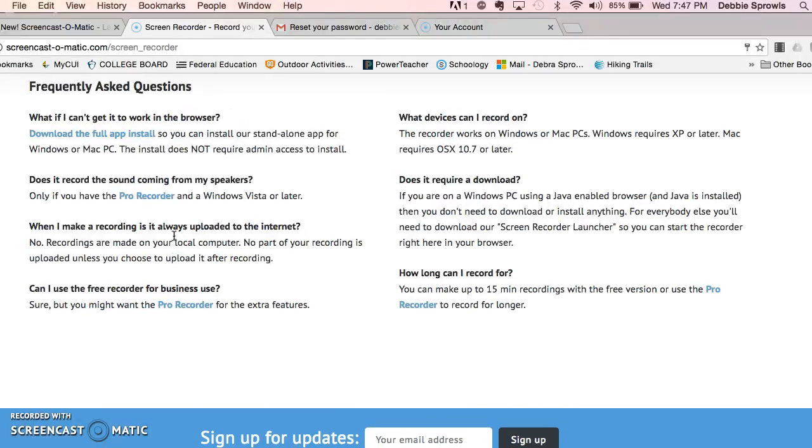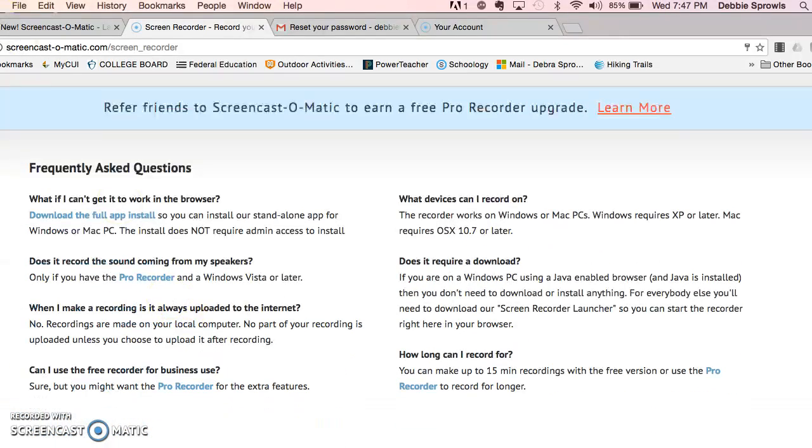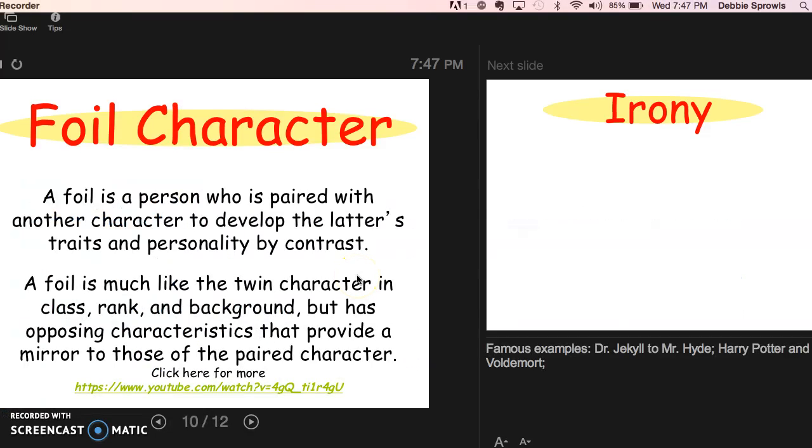Okay, guys, I'm not quite sure what happened there. I seem to have lost my screen, so give me a moment. And here we are back with foil character. I don't know if the video worked. It worked for me. Hopefully it worked for you. I won't know until I view the video myself after I'm done recording.